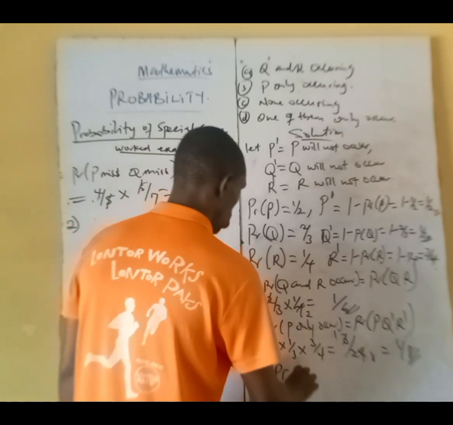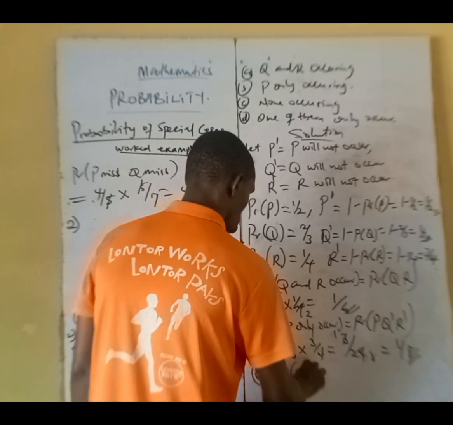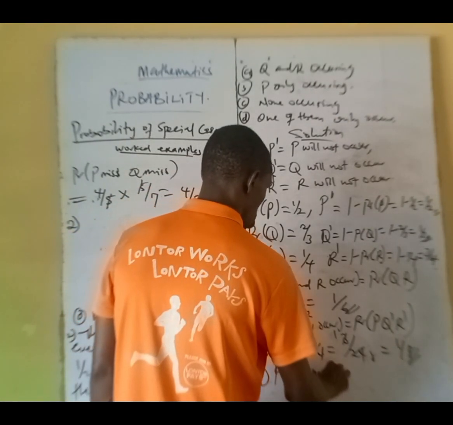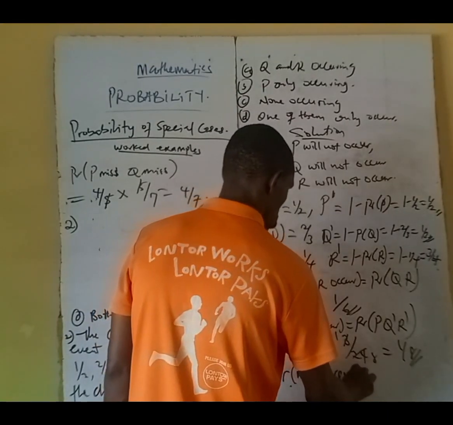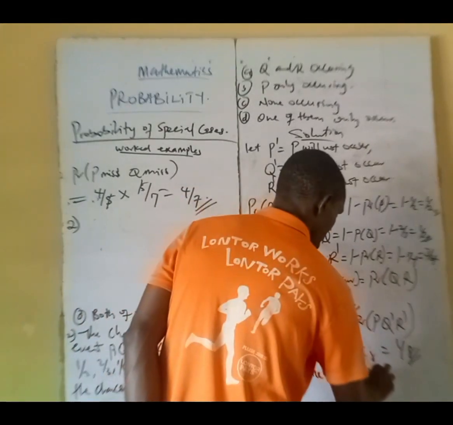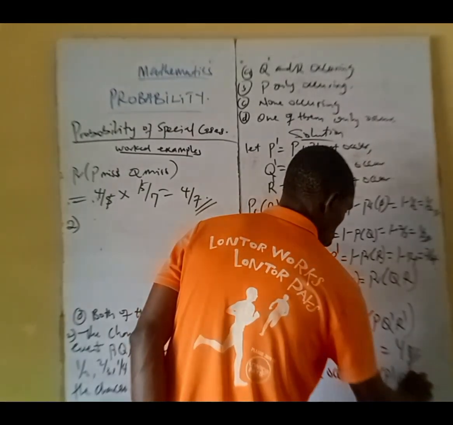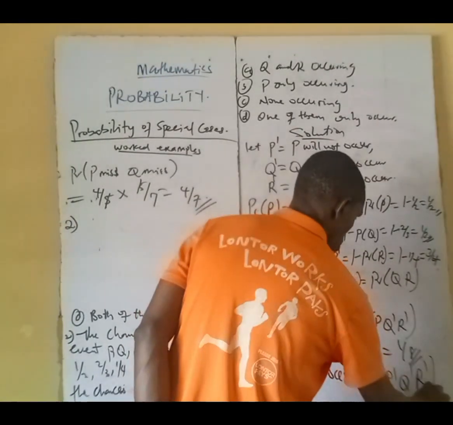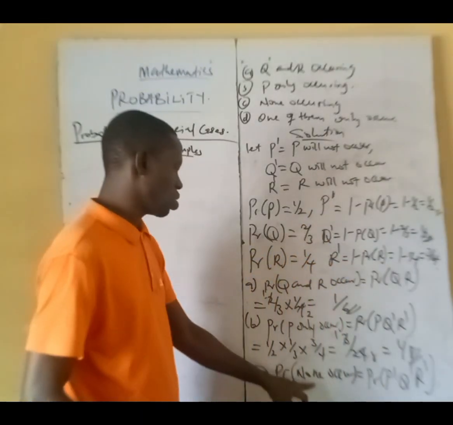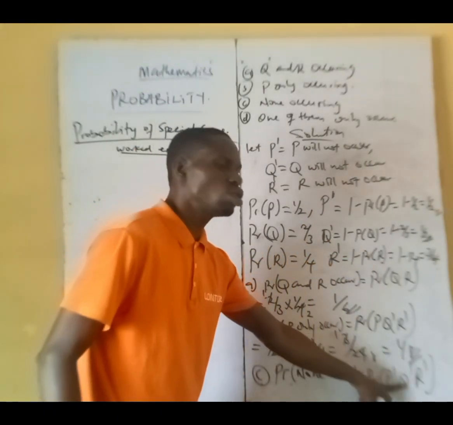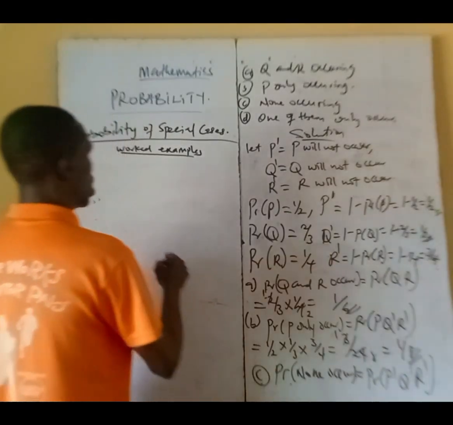Then the C now, probability that none occur. That's probability that P did not occur, Q did not occur, then R did not occur. And that will be what?